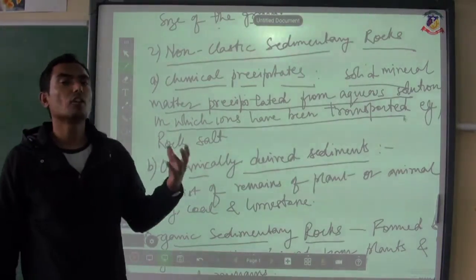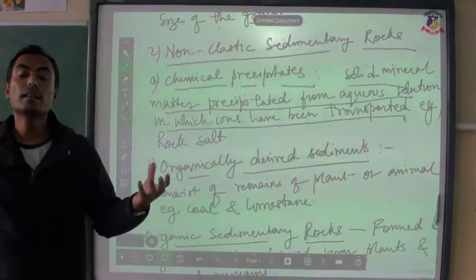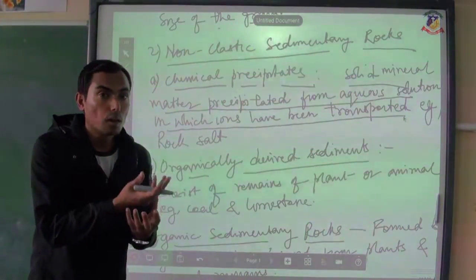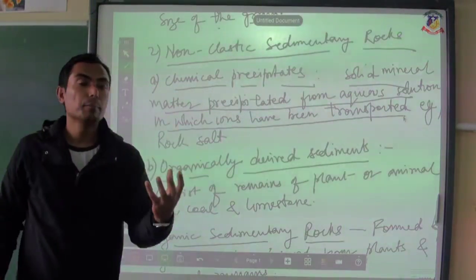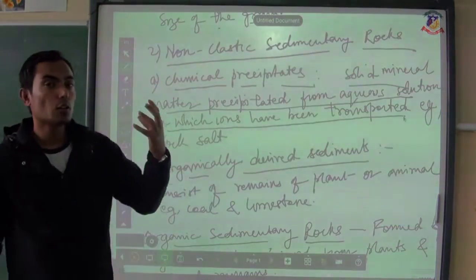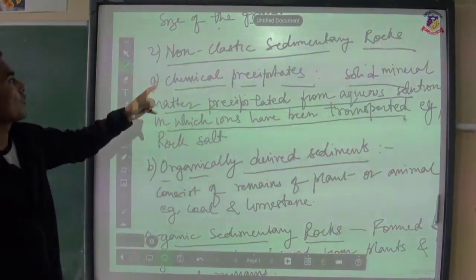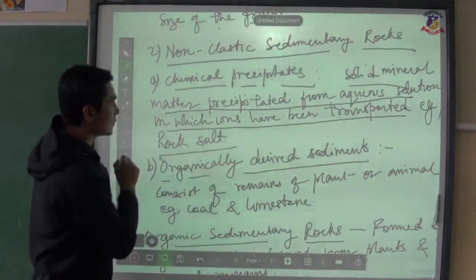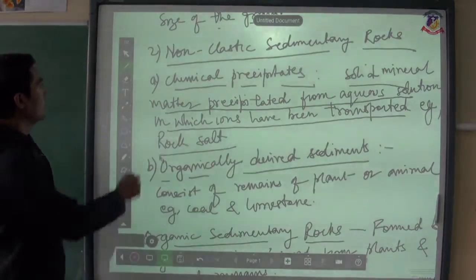This salt easily dissolves in water, and when the salt water evaporates, it leaves behind the solid minerals, and that is called a chemical precipitate. An example is rock salt.